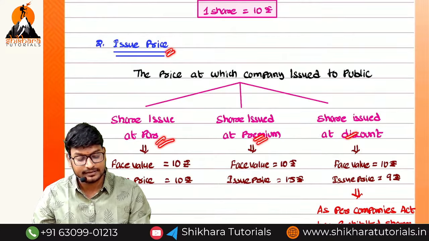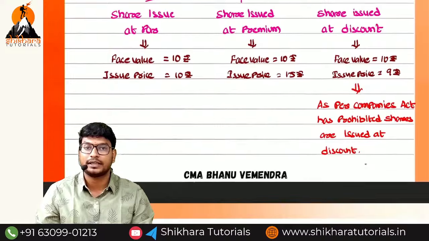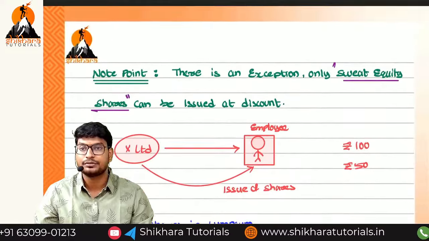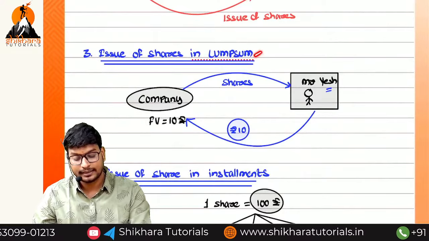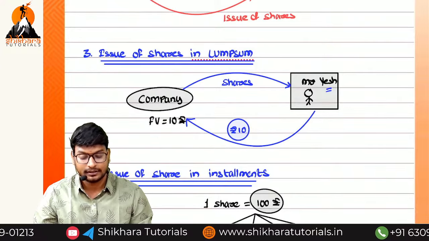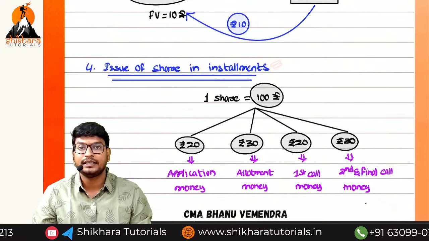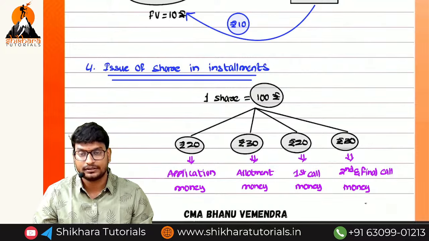par, premium and discount, but discount allowed or not allowed? Not allowed, but sweat equity shares we can issue at discount. And next, lump sum means only one installment will be there, and installments means we are having nearly 3 to 4 installments.